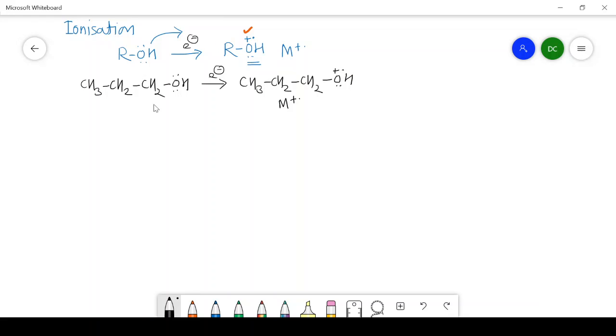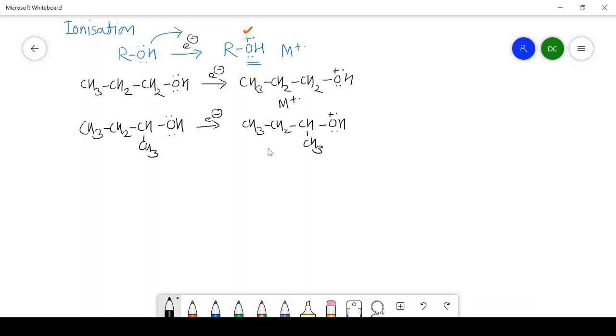In case of secondary alcohol, again we get the molecular ion. CH3, CH2, CH, CH3, with an OH having lone pairs of electrons. When it is bombarded with high energy electrons, we get the molecular ion like this: OH, oxygen contains positive charge, single electron, and lone pair of electrons.